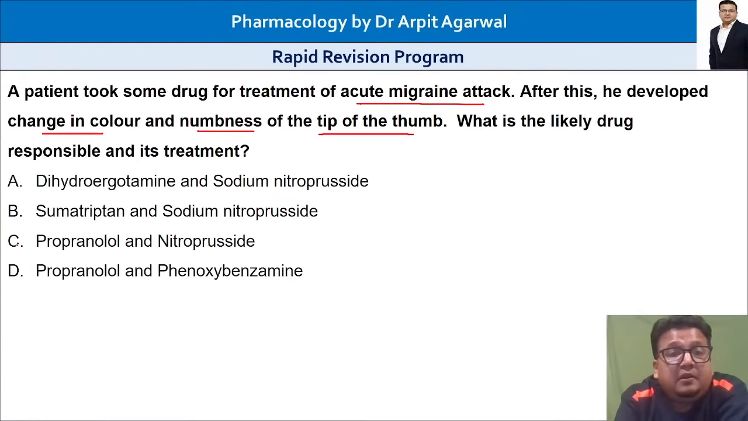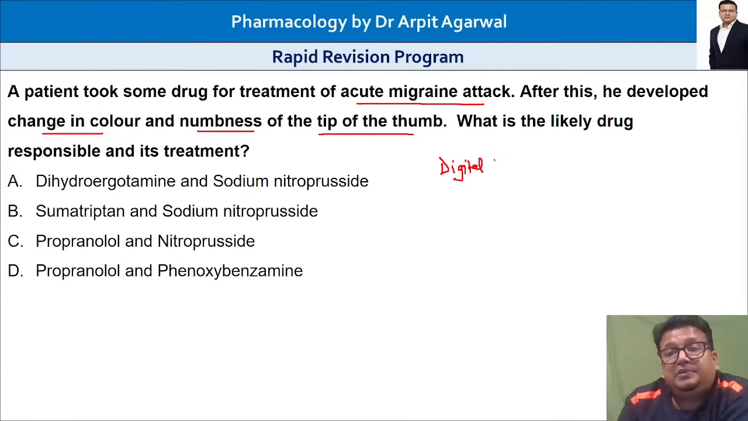Is it option A, dihydroergotamine and the treatment is sodium nitroprusside, or sumatriptan and nitroprusside, or propranolol and nitroprusside, or propranolol and phenoxybenzamine? What has happened here? Yes, I can see A and B. Some of you are going for B, most of you are going with A. So this is the patient developing what? Digital.